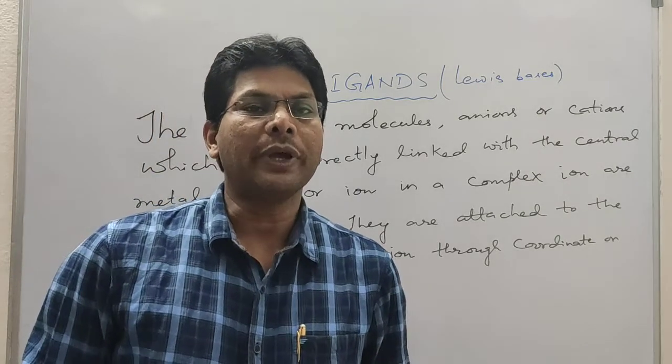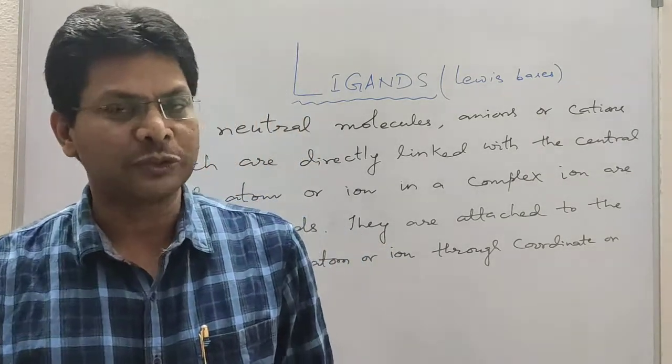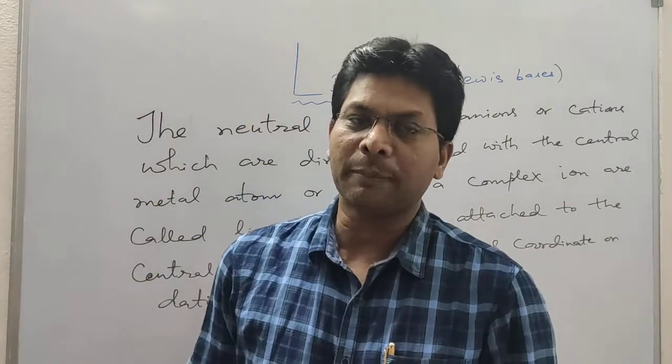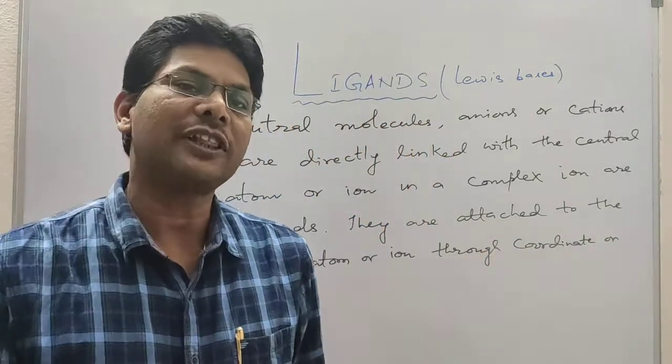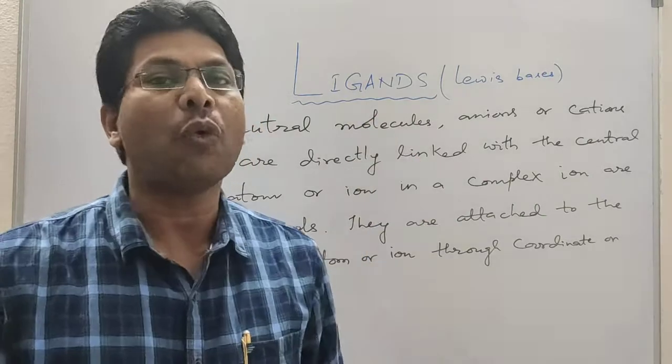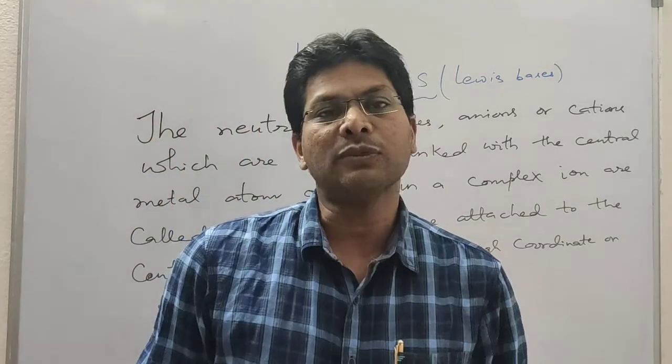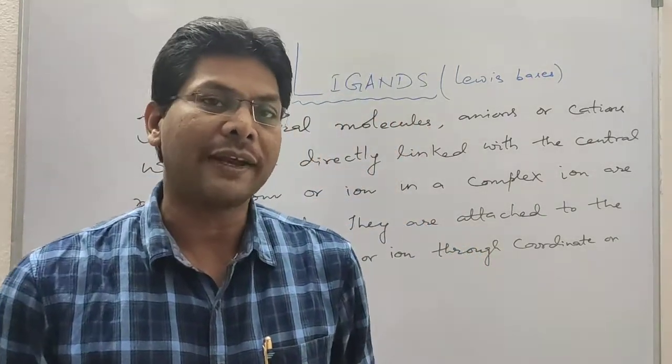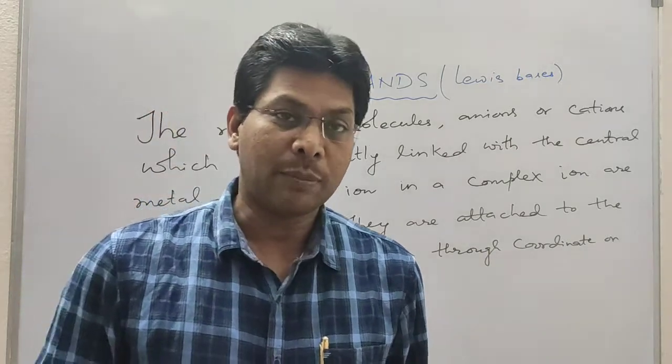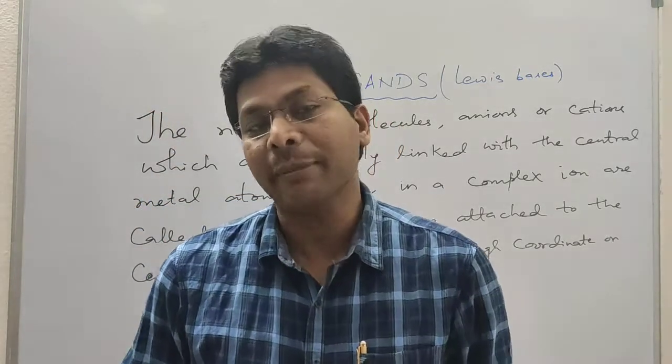So, hello student. Today I will be discussing coordination compounds. As we know, coordination compounds are special compounds in which a metal is bonded with ligands. So today I am going to discuss what ligands are, what the different types of ligand are, what monodentate ligand, bidentate ligand, polydentate ligand, as well as ambidentate ligand are.